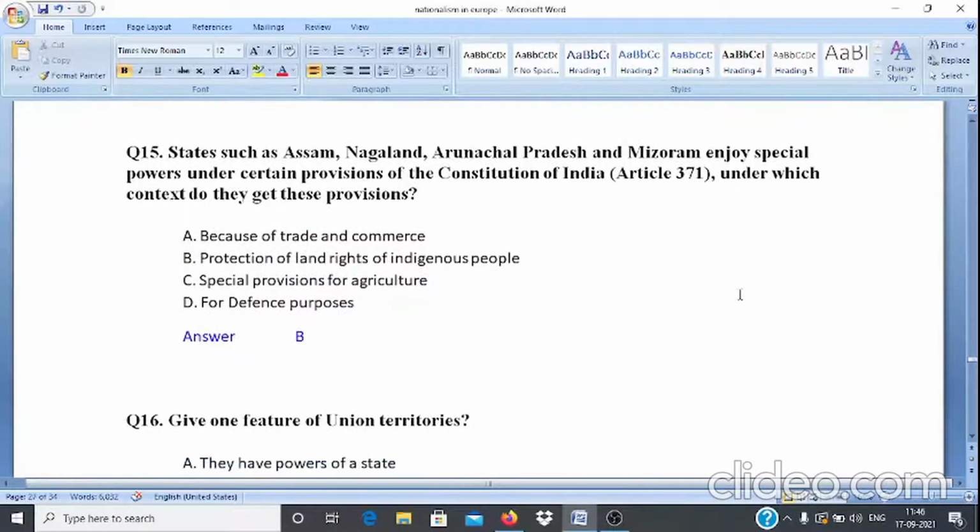Question number 15. States such as Assam, Nagaland, Arunachal Pradesh, and Mizoram enjoy special powers under certain provisions of the Constitution of India, that is Article 371. Under which extent do they get these provisions? And options are A. Because of trade and commerce, B. Protection of land rights of indigenous people, C. Special provisions for agriculture, and D. For defense purposes. And correct answer is option B. That is protection of land rights of indigenous people.